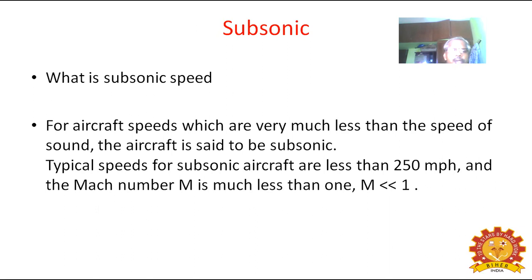For aircraft speeds which are very much less than the speed of sound, the aircraft is said to be subsonic. Typical speeds for subsonic aircraft are less than 250 miles per hour, and Mach number M is less than 1.